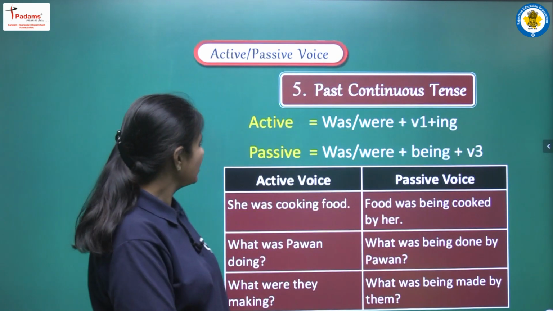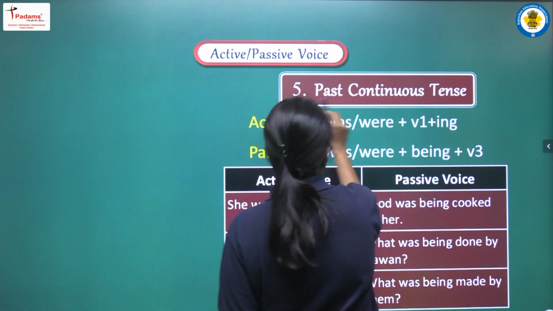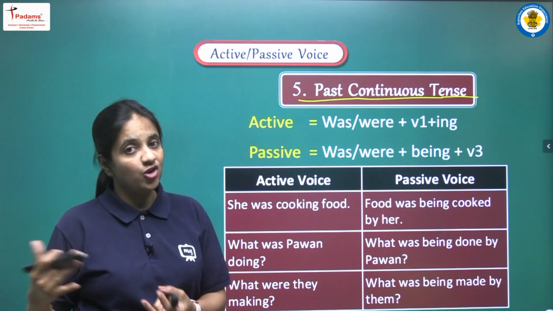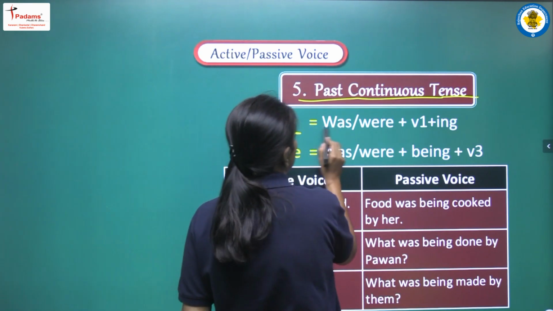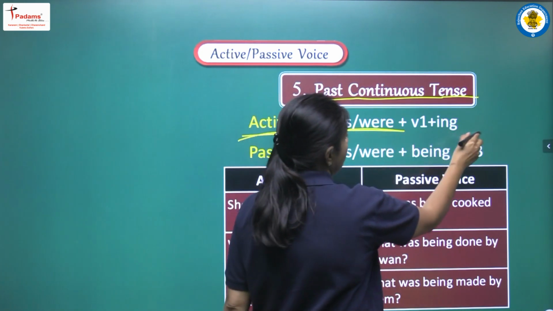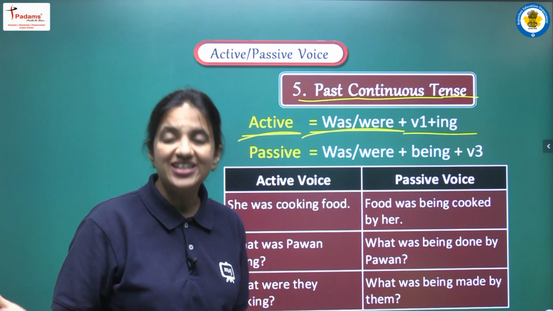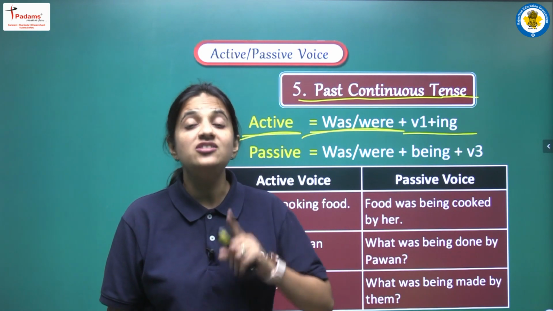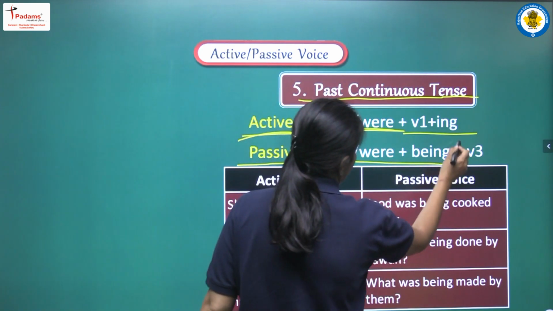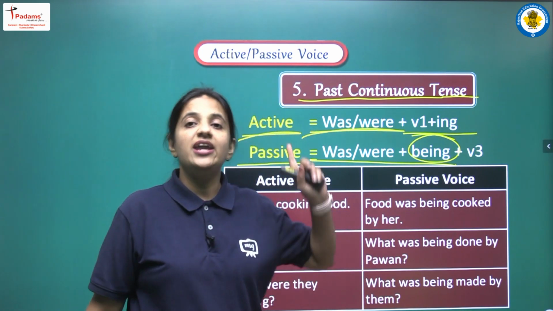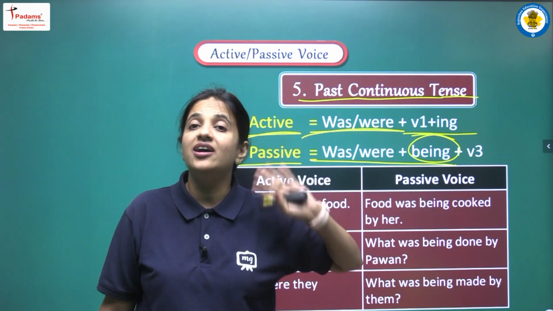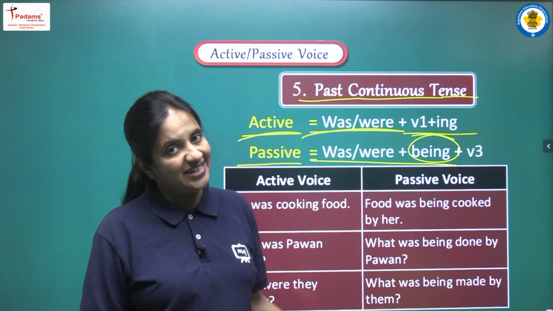Okay, moving on, the next tense is past continuous tense. So how can we say that a sentence is written in past continuous tense? If in active voice we are having was or were as helping verb, and with that we are having first form plus ing, then we can say that we are having past continuous tense, and in that condition in passive voice we have to add being. It means we have to write was being or were being accordingly, and yes, we have to write the third form of the main verb. Let's see some examples.